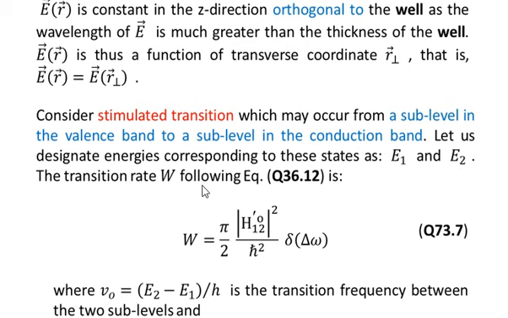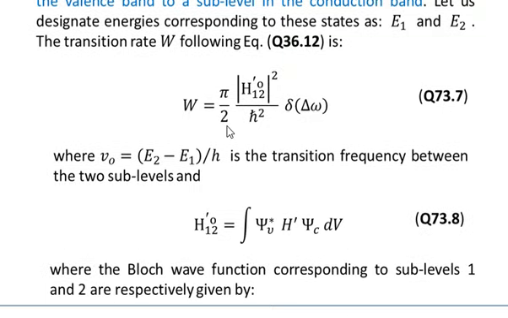The transition rate W following equation number 36.12 is given by W is equal to pi by 2 into absolute square of H12 prime divided by h bar square multiplied by delta of delta omega, where nu naught is equal to E2 minus E1 over h, the transition frequency between the two sub-levels, that is between the level 1 and the level 2. So if you want to move an electron from level 1 to level 2, you need to supply a transition frequency by the incident beam equal to nu naught, which is equal to E2 minus E1 over h.